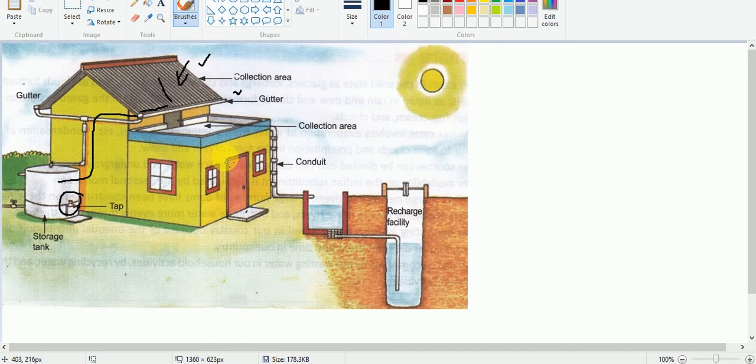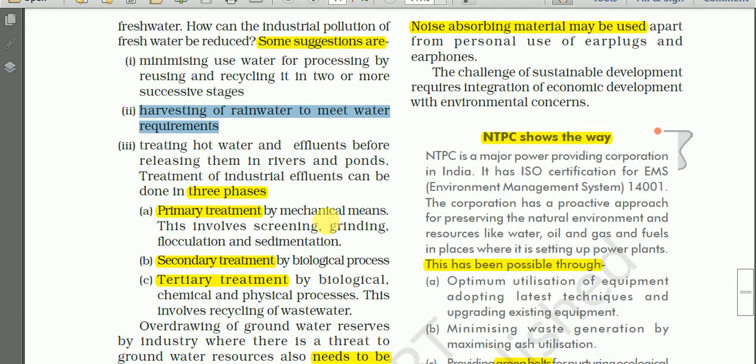Another way is that here also we have a CC roof, and from this roof also water is collected using this conduit, that is big PVC pipes. And here there may be a filtration tank, and again the water can be recharged into a service well, or can be recharged into the underground also. So these are the different ways we have learned earlier about rainwater harvesting. Are you clear? Do you have questions?